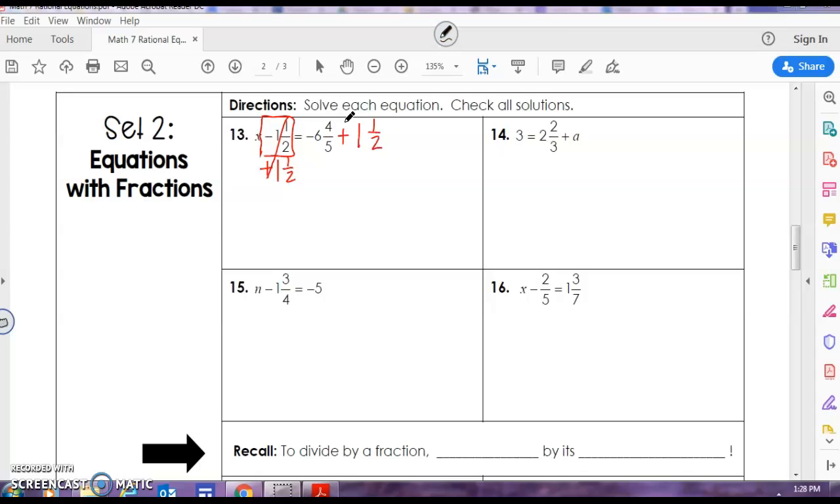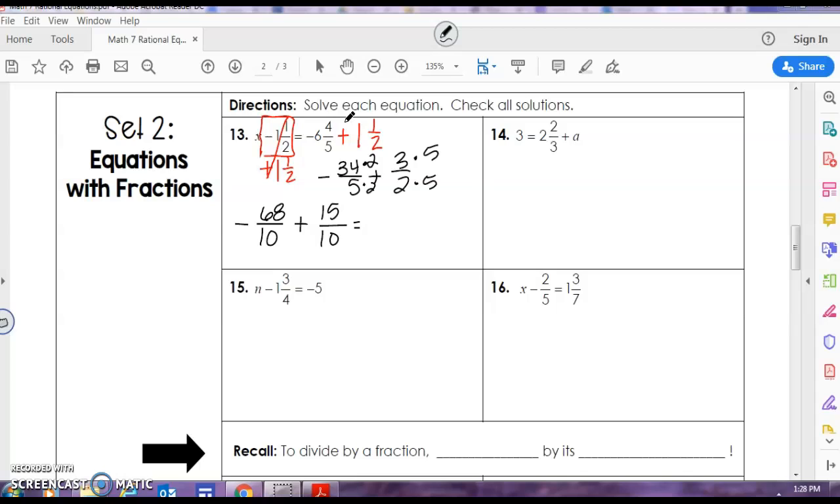I'm going to change these into improper fractions so that I can better compute. 5 times 6 is 30, plus 4 is negative 34/5, plus 2 times 1 is 2, plus 1 is 3/2. I see I have denominators of 5 and 2, so my least common denominator is going to be 10. I know that 5 times 2 is 10, so I'll multiply 34 times 2, and that gives me 68/10. Plus 2 times 5 is 10, 3 times 5 is 15.